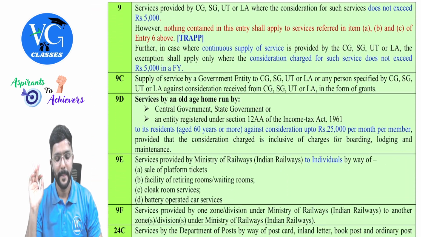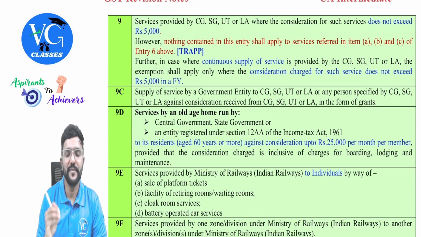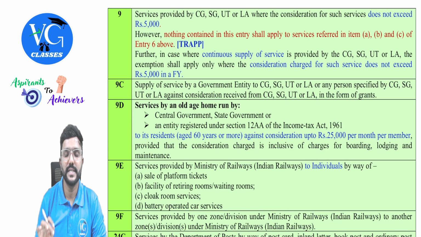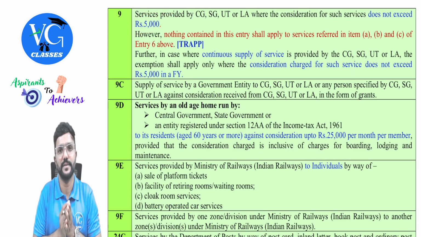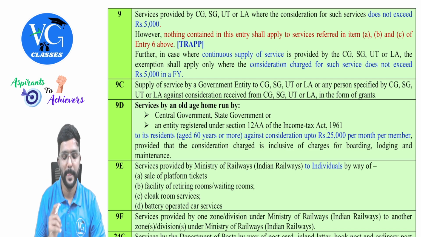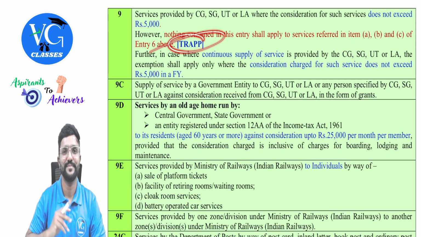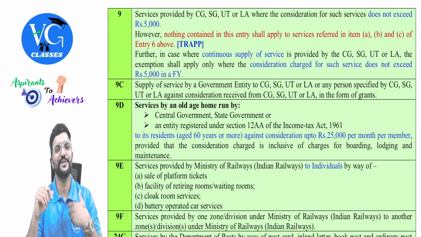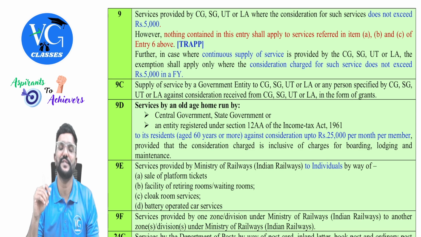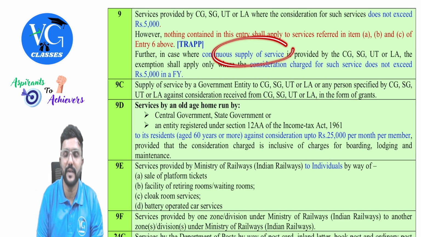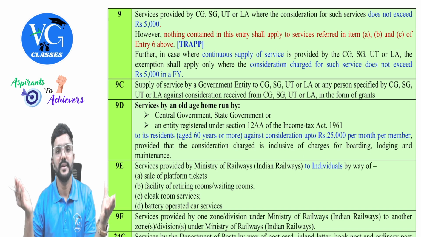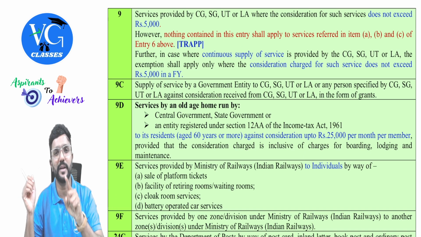Okay, sir. Next, ninth one. Services provided by central government, state government, union territory or local authority where the consideration for such services does not exceed 5,000, means 5,000 or less. If it is more than 5,000, taxable. Okay. However, this 5,000 limit is not applicable for TRAPP. So for TRAPP, whether it is less than 5,000 or more than 5,000, it is always taxable under FCM, guys. Yes, sir. Further, in case where the continuous supply of services is provided by government to anyone, then 5,000 is a limit per service or per month or per year.